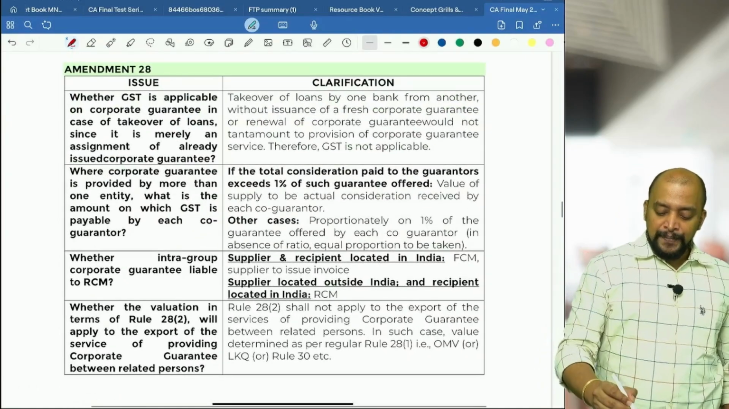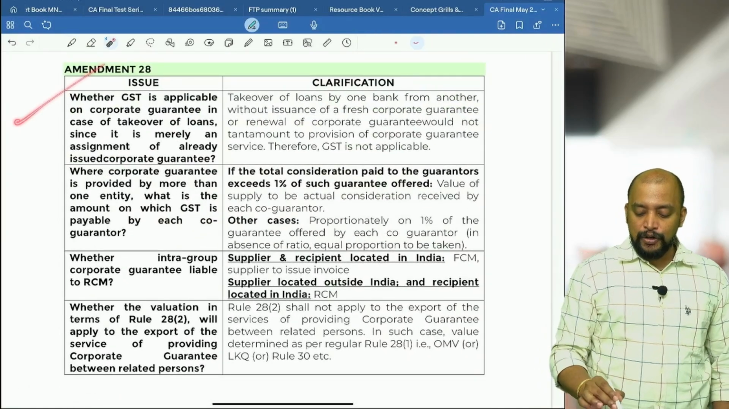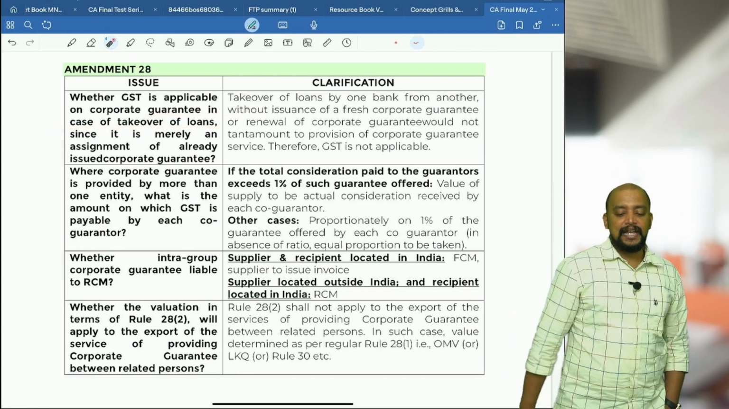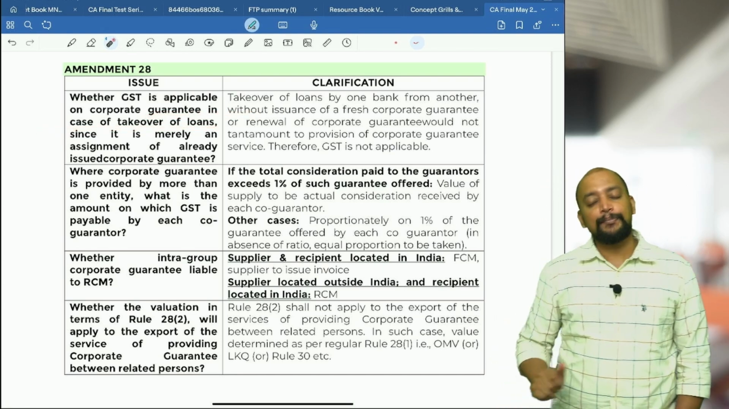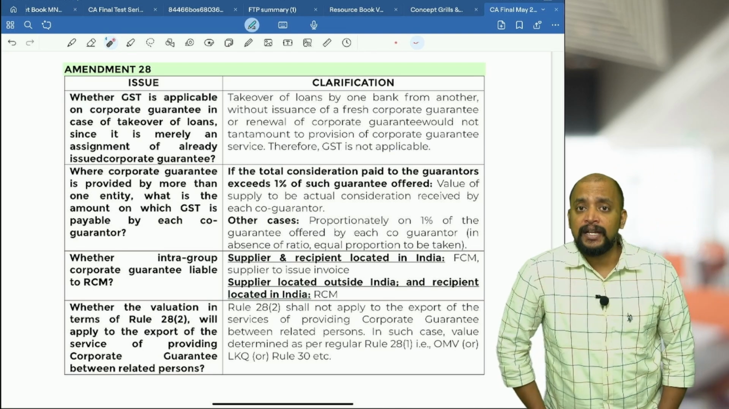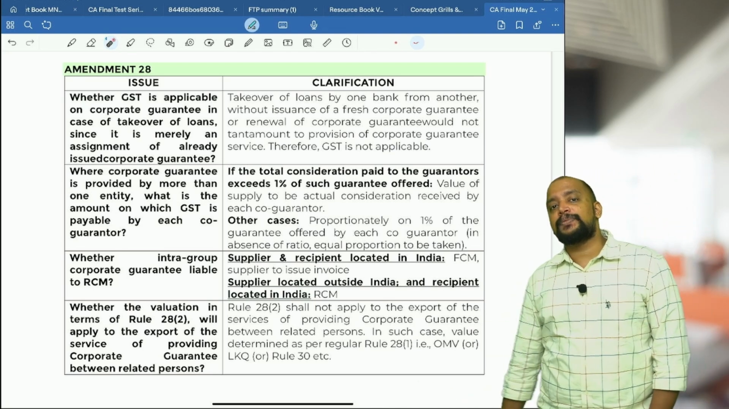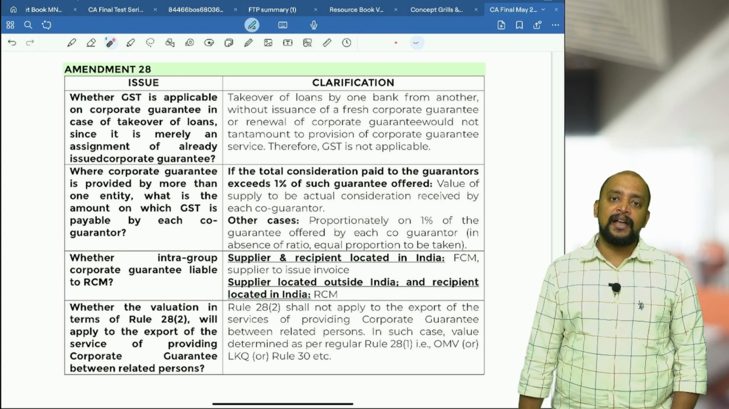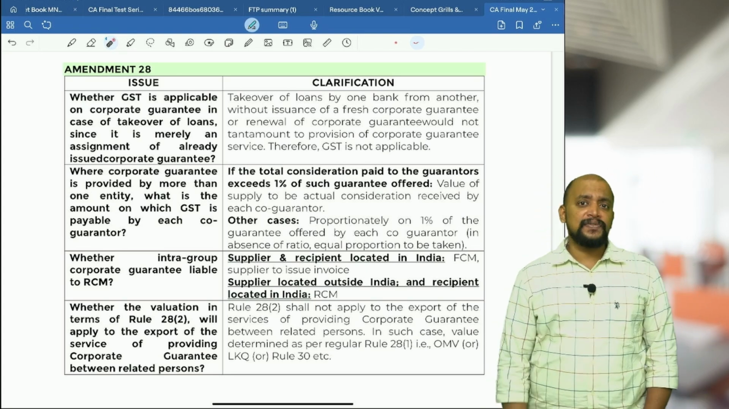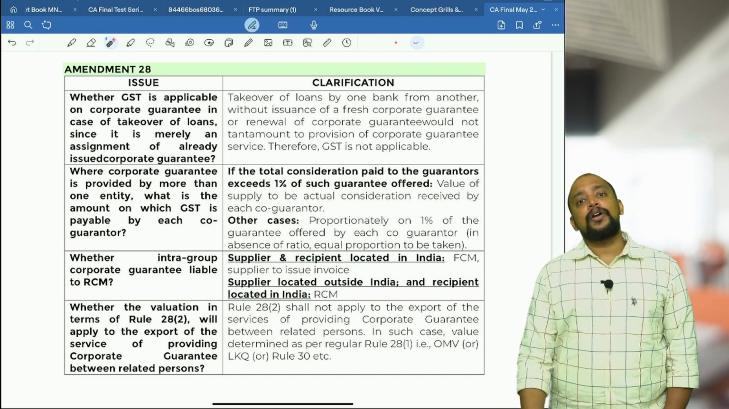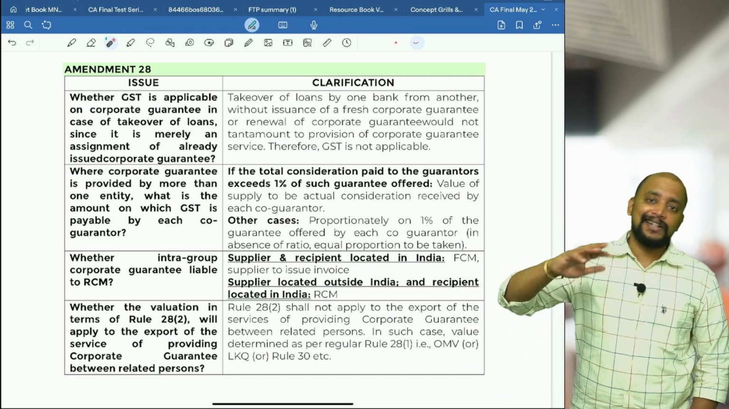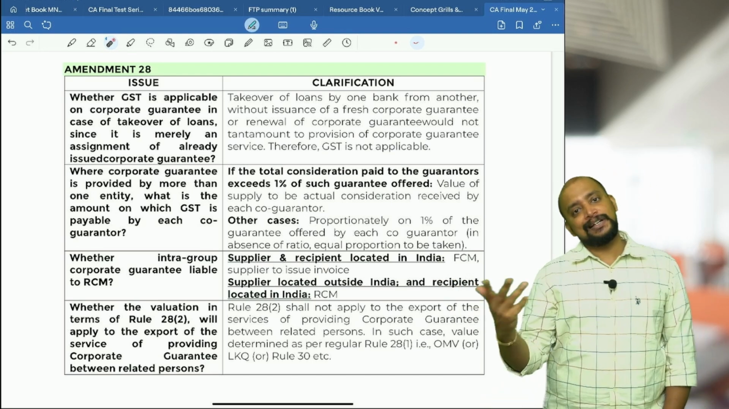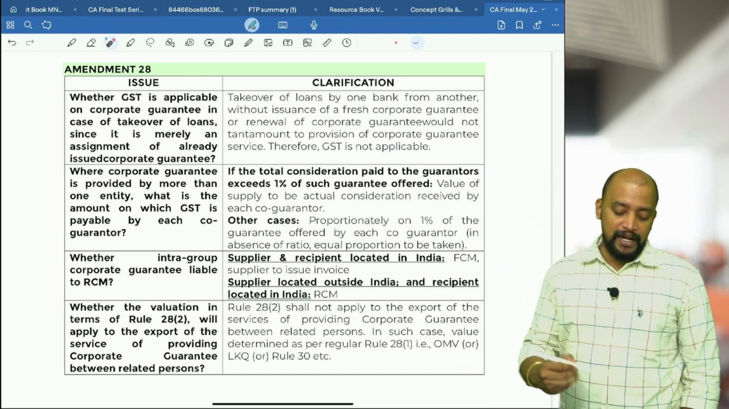Okay, so see this: whether GST is applicable on corporate guarantee in case of takeover of loans, since it is merely an assignment of an already issued corporate guarantee. Usually what happens, say there is a holding company which has given guarantee for a subsidiary company to HDFC Bank. Now this loan is taken over from HDFC Bank by Axis Bank. Then in that case, we need to check whether there is a need of fresh documentation or not. If there is a need of fresh documentation, then with the fresh guarantee, again the value will arise. Suppose there is no need of any fresh documentation, then the value will not arise and GST is not payable. See that.